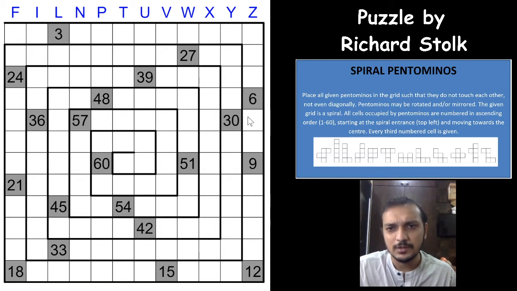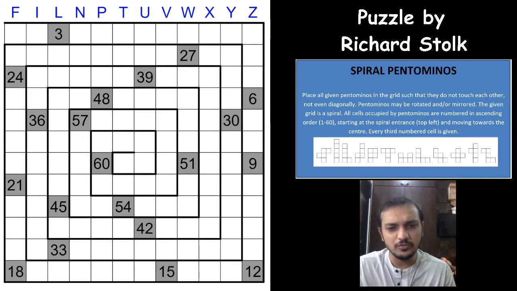You have a sixth here, 7th and 8th in between, 9th, 10th and 11th in between, then 12, 13, 14, then 15. So starting from the top left corner where the spiral starts, and moving towards the center, every third number of the cells of the pentominoes is given. There are exactly 60 cells, and from 1 to 60 the numbers divisible by 3 are already given. So we have to find the other pentomino cells and complete the puzzle.